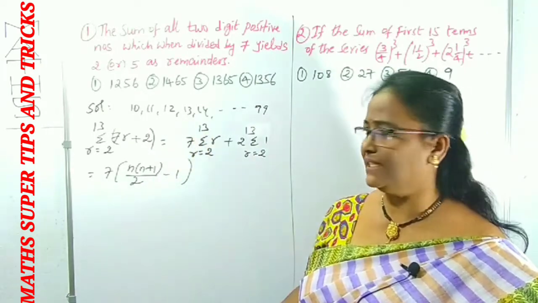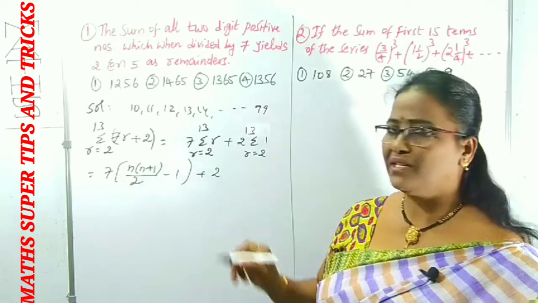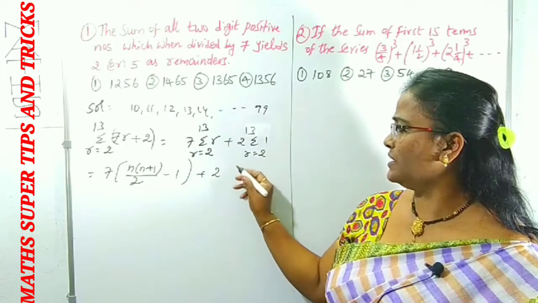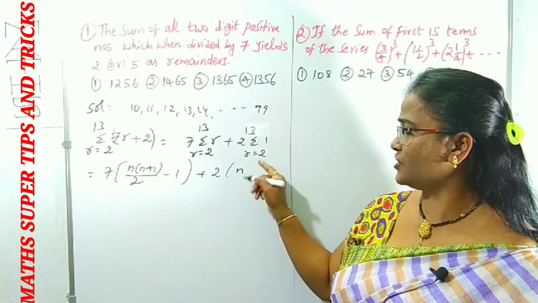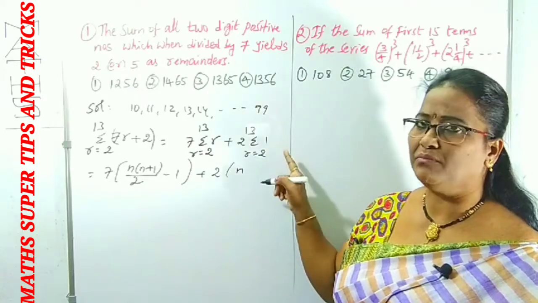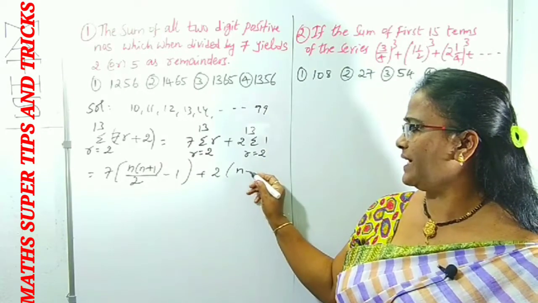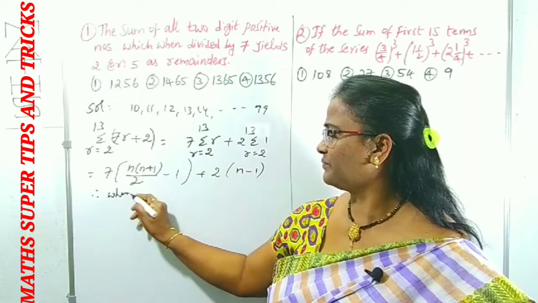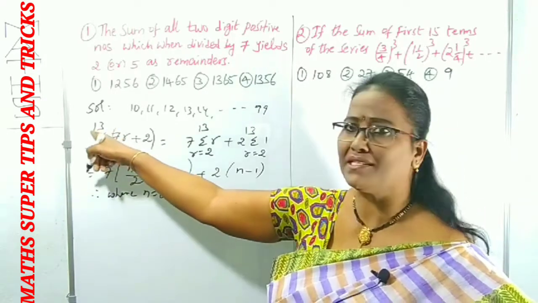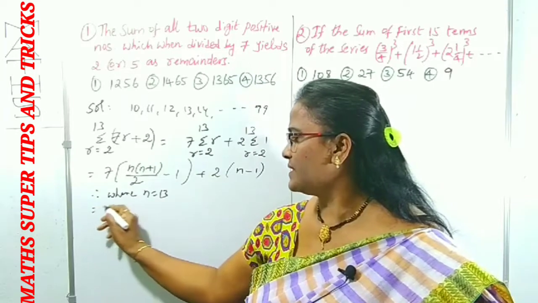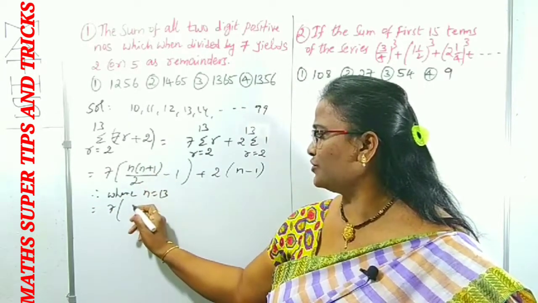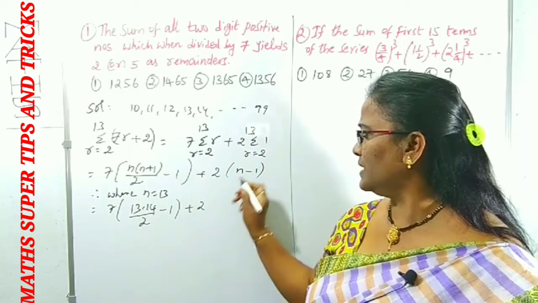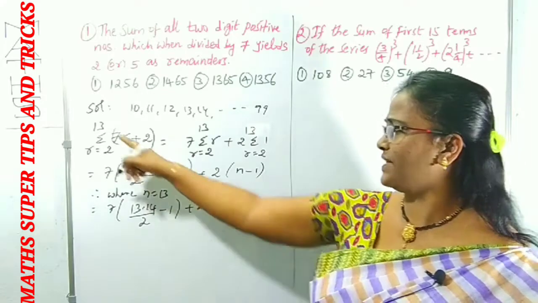I will take the 13 at the end, plus 2 times the sum of the ones, which is n. That means it is starting from 1, so it will be n minus 1, because it is starting from 2. 2 plus 3 plus 4, here also 1 is missed. We can take n minus 1. What is n actually? n is equal to 13, because the last number is 13. Now we can write it: 13 into 13 plus 1, that is 14, 13 into 14 by 2, minus 1, plus 2 into 13 minus 1, which is 12. n means the last number.